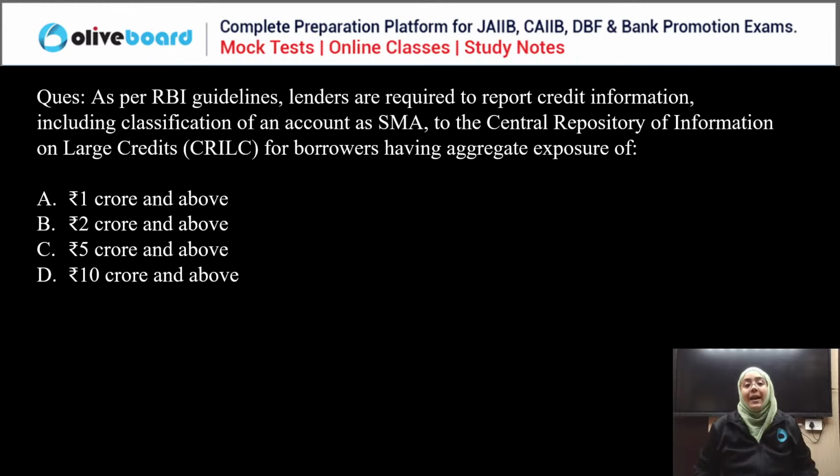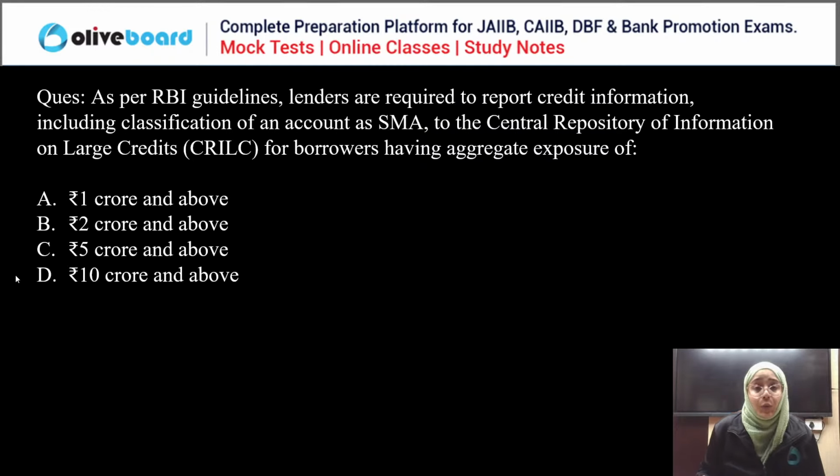Now here, as per Reserve Bank of India guidelines, lenders are required to report credit information, including classification of an account as a special mention account, to the CRILC for borrowers having aggregate exposure of over and above what? Everyone, please answer this question. I have explained, you have to tell me over and above what. Everyone start answering again.